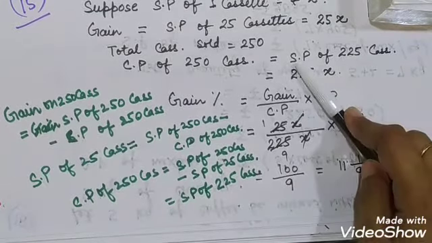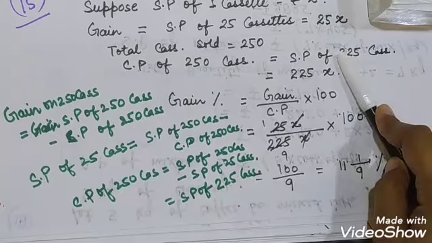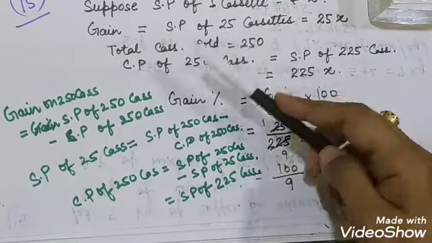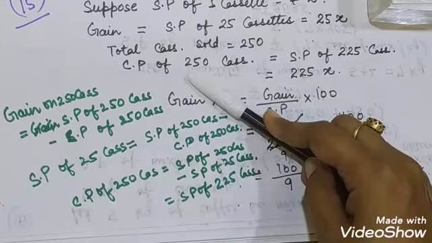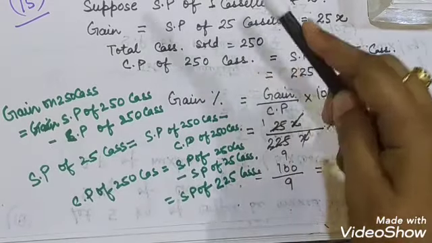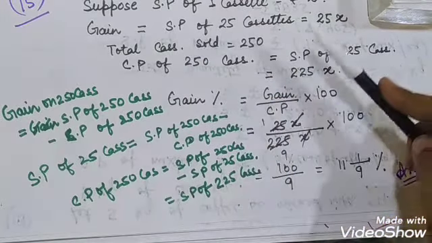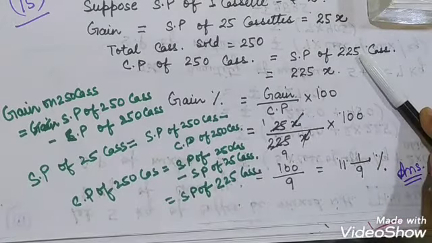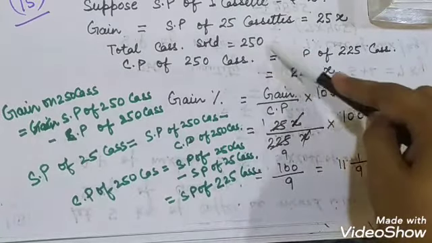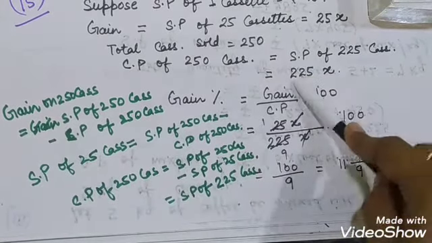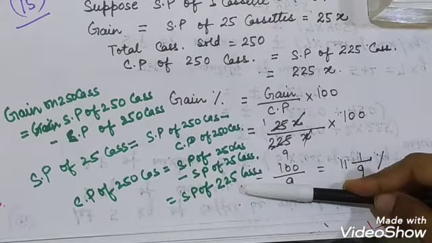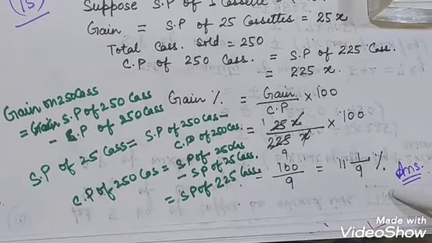If you are understanding it orally, you can write it here. Suppose it had been given that the gain is equal to the selling price of 30 cassettes, then the cost price of 250 will be equal to the selling price of 220. If it is given that the gain is equal to the selling price of 50 cassettes, then the cost price of 250 will be equal to the selling price of 200 cassettes. Means these two sums should total the number sold. So I have written it directly. If you are not understanding it, you can note these things also at the end of the solution of the question.